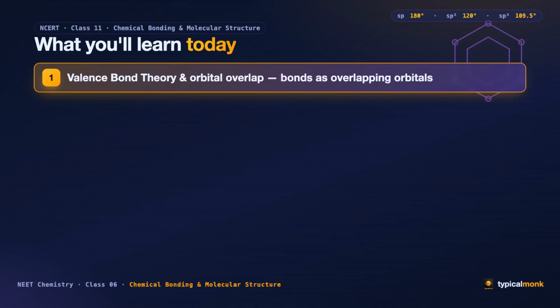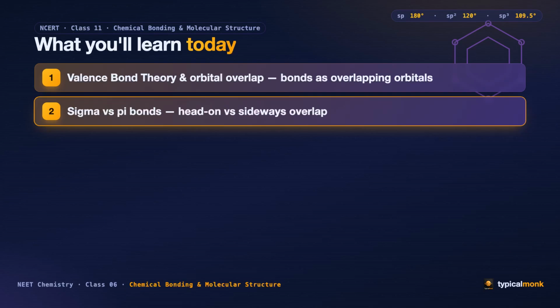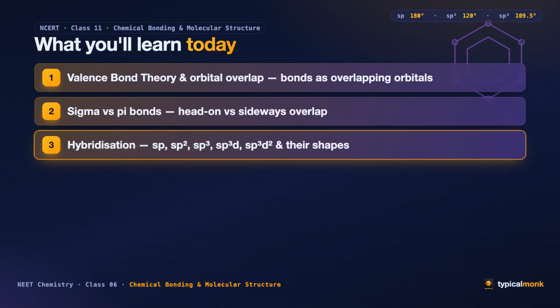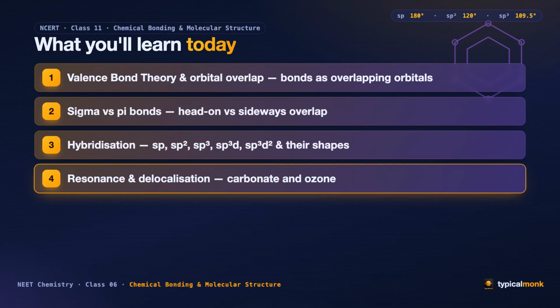So what will you carry home from today's class? First, Valence Bond Theory and orbital overlap. The idea that a bond is simply two orbitals overlapping and sharing their electrons. Second, the sigma bond and the pi bond. Head-on overlap versus sideways overlap and why one is stronger than the other. Third, hybridization itself, sp, sp², sp³, sp³d² and the shape each one gives. Fourth, resonance and delocalization. Why some molecules, like carbonate and ozone, refuse to sit still in a single structure.